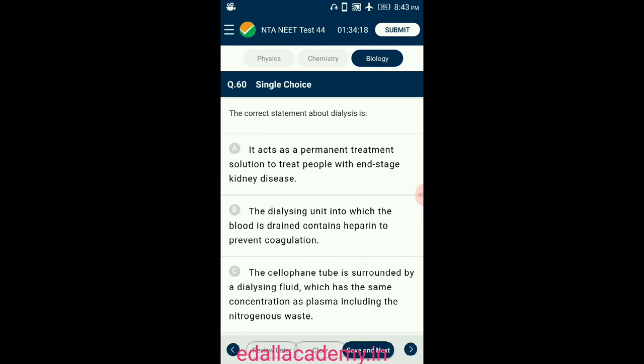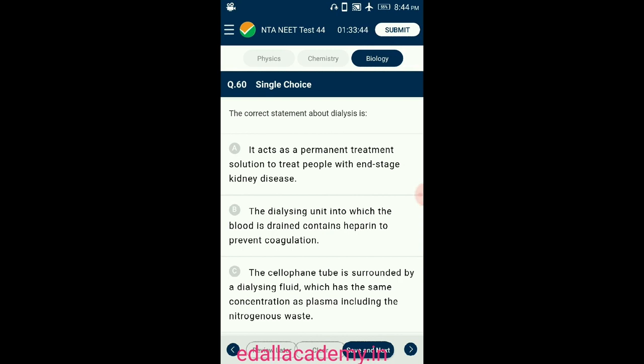In this process, the blood is drained from a convenient artery and an anticoagulant like heparin is added to prevent clotting of blood, and the cleared blood is pumped back to the body through a vein. After adding antiheparin to it, dialysis treatment replaces only some of the kidney functions, that means waste removal, and ultrafiltration, that means fluid removal.